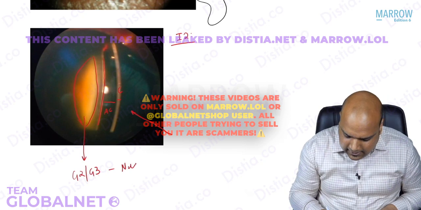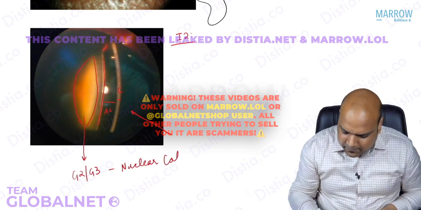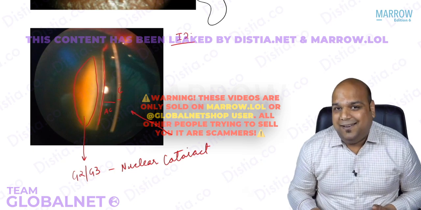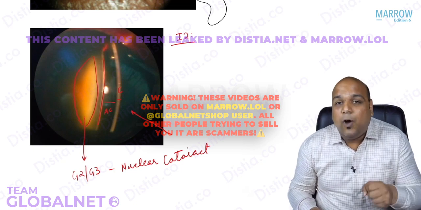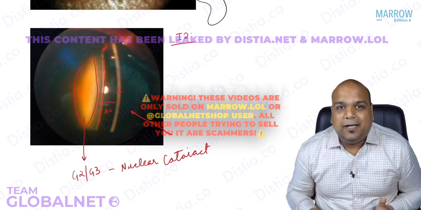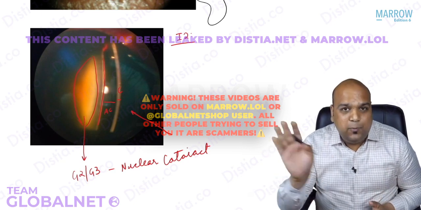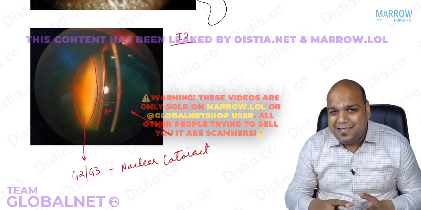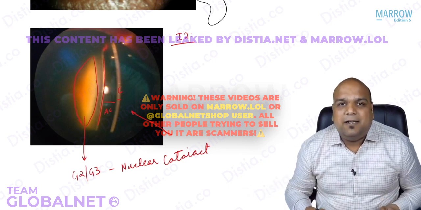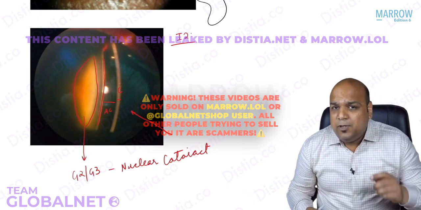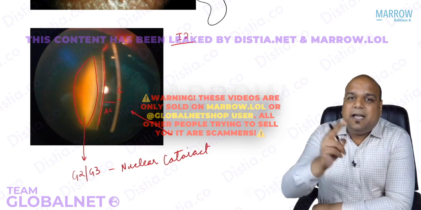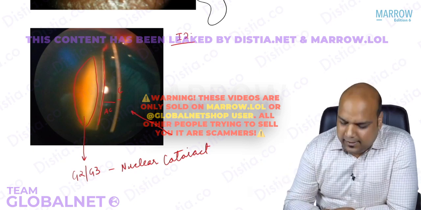The examiners are not going to ask you the grade of the cataract. They're just going to ask to identify the cataract at most, everybody. I hope you understand the oblique illumination and the structure seen. We will be using such oblique illumination images in other chapters as well, everybody. In other topics like glaucoma, you will see such images being used again, right? I hope we are clear about the first senile cataract, that is the nuclear cataract.